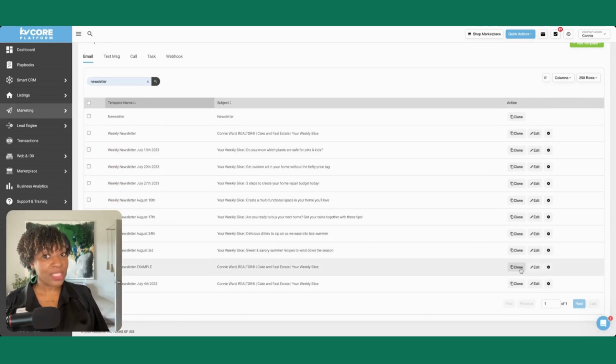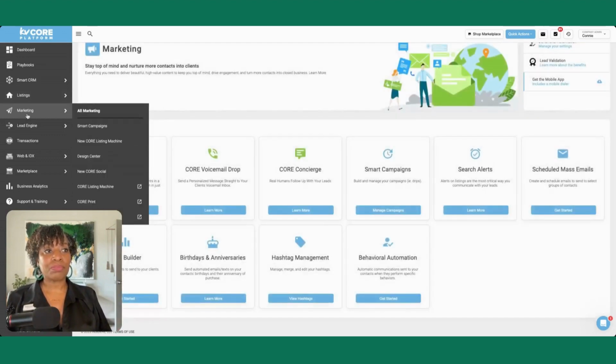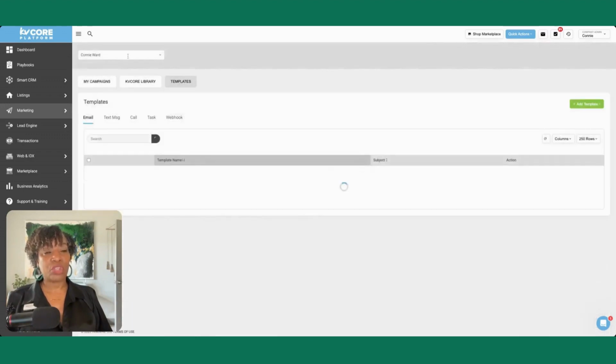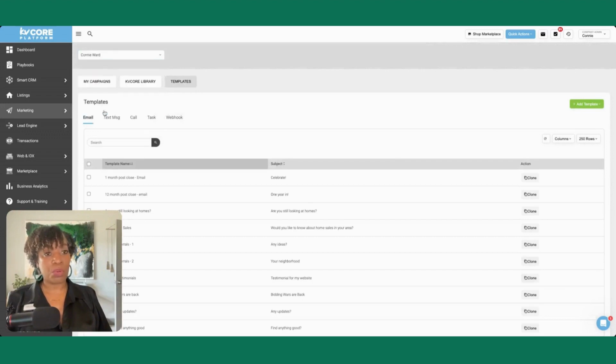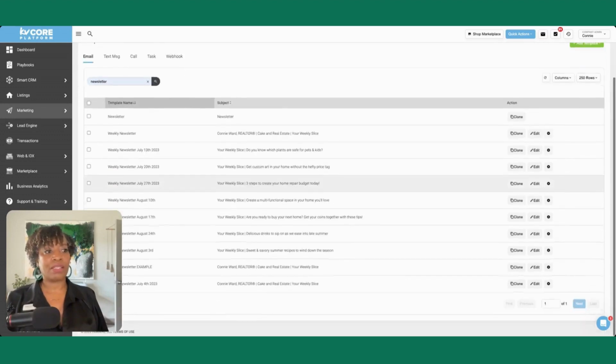I can clone this to create my next template, or I can edit this template. So let's just say you've created your newsletter template, you're finished, and now you want to go back and look at it and test it and send yourself test emails. What you would do is you would go to marketing, smart campaigns, templates. Make sure you're in the right user profile if you have multiple. And then you want to search by the name, newsletter, click search. So now this is going to pull up anything that has the word newsletter in the template name.